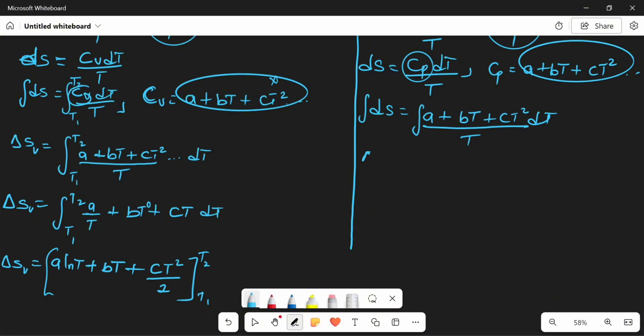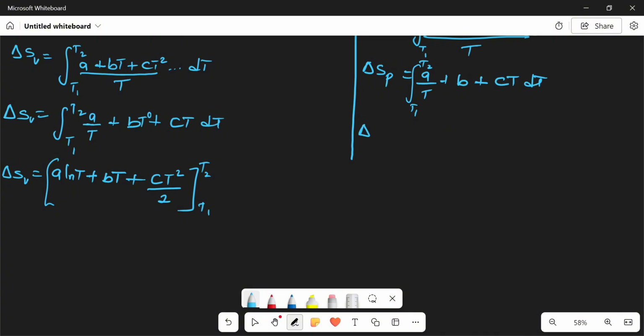Here I'm going to have change in S, but now it will not be V again, at constant pressure, equal to, don't forget this is over the interval of two temperatures, T2 and T1. So here I'm going to have A over T, the integral from T1 to T2, plus BT over T, which is actually going to give me just B, plus CT squared over T, which is going to give me CT dT.